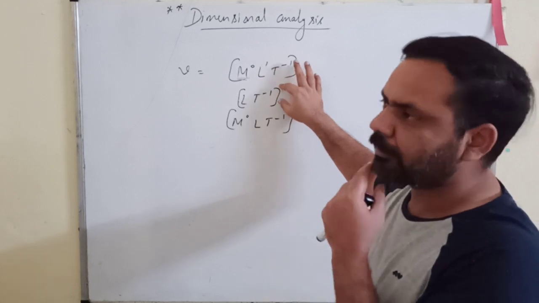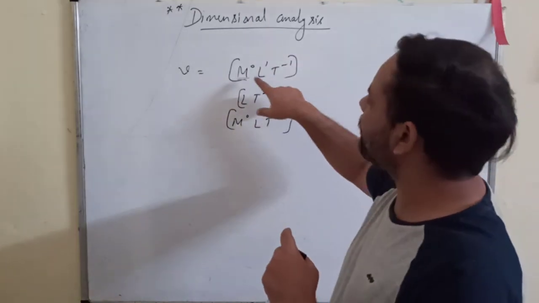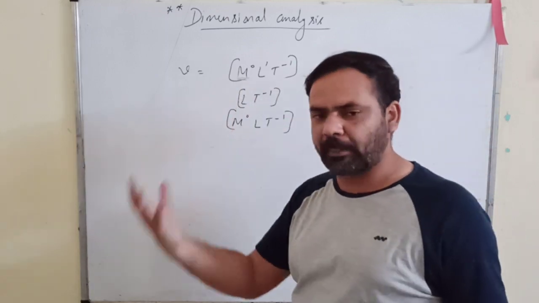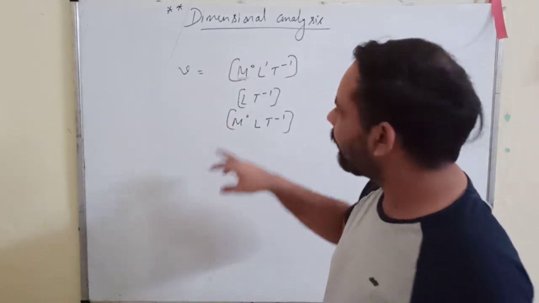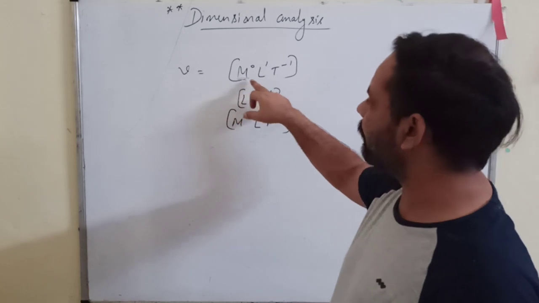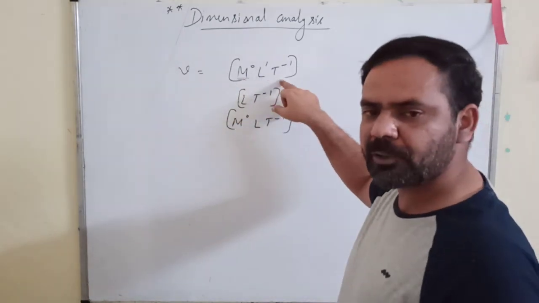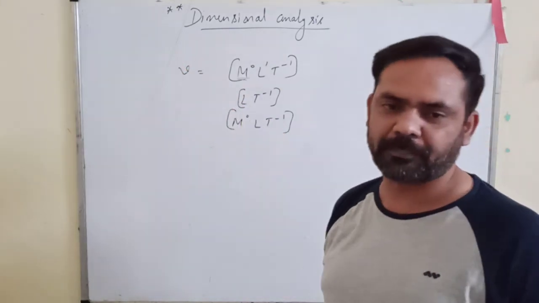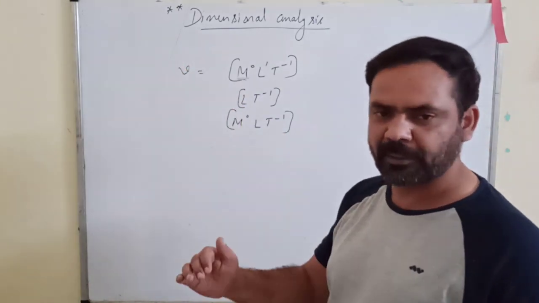Formula you can express like this, meaning you can remove this, no need to write it. But if they are asking you the dimensions, then you will have to mention that the dimension of mass is 0, the dimension of length is 1 and the dimension of time is minus 1 in the derived quantity velocity. Okay, like this you will speak.